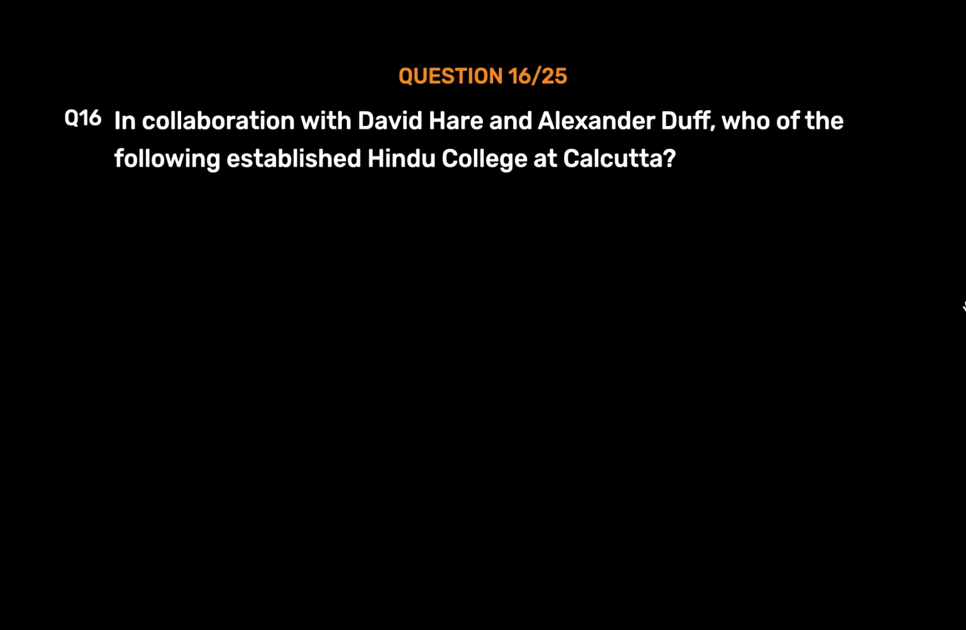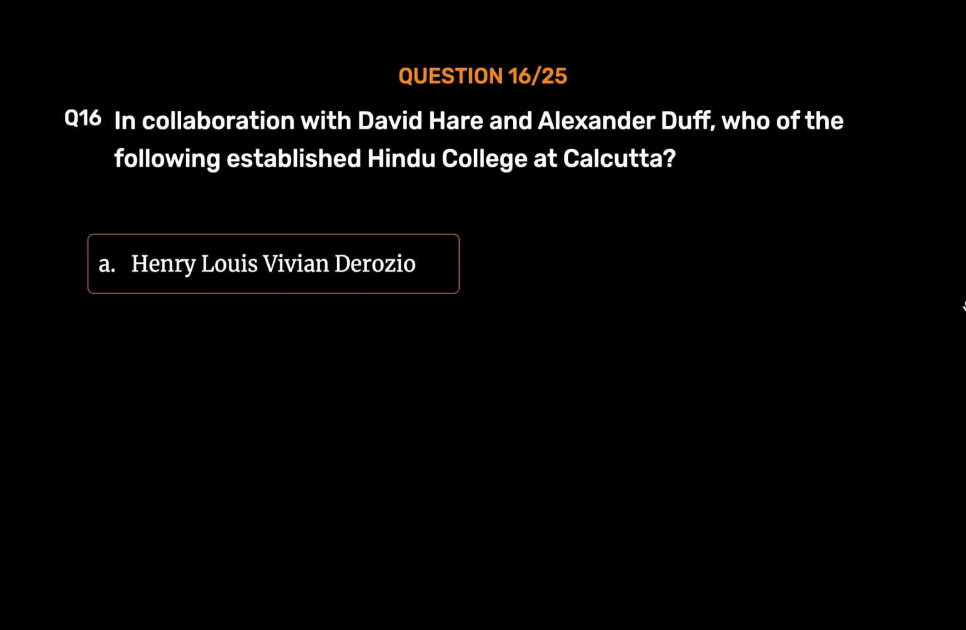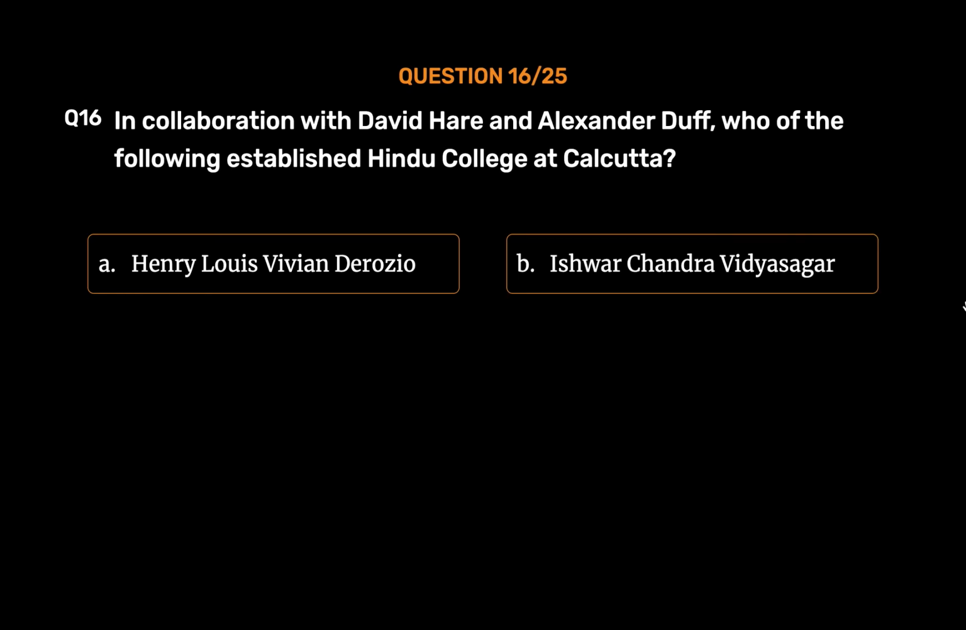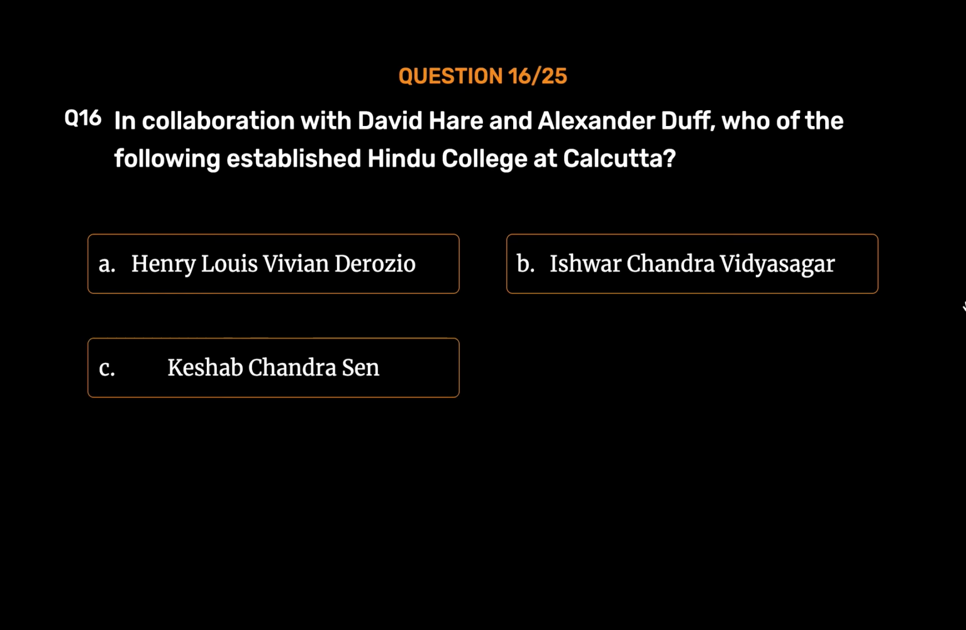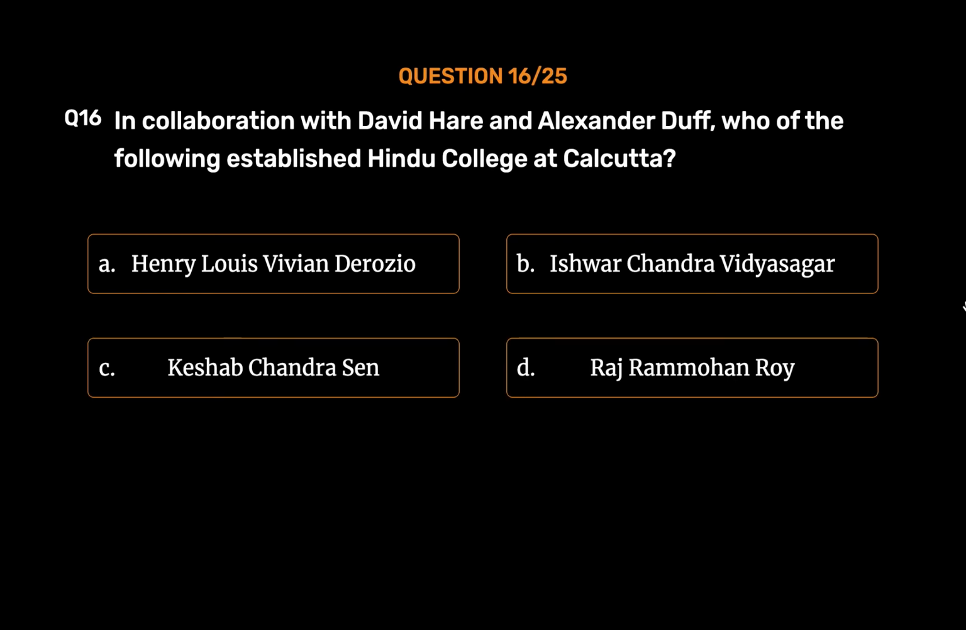Question number 16. In collaboration with David Hare and Alexander Duff, who of the following established Hindu College at Calcutta? Option A. Henry Louis Vivian Derozio. Option B. Ishwar Chandra Vidyasagar. Option C. Keshava Chandra Sen. Option D. Raja Ram Mohan Roy. The correct answer is Option D.